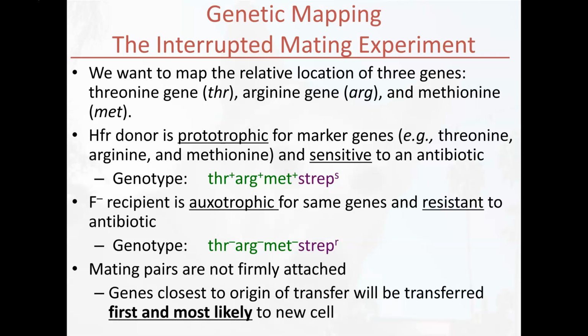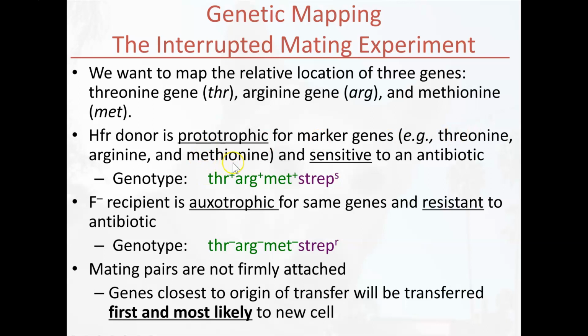We want to know the relative location of 3 different genes: the genes that can make the amino acid threonine, the genes that can make the amino acid arginine, and the genes that can make the amino acid methionine. We have 2 types of bacteria. We have our donor bacteria, our HFR donor, and we have our recipient bacteria, our F- bacteria. Now, our donor bacteria is going to be prototrophic. If you recall, prototrophic means it can make its own nutrients. In this case, it can make its own amino acids: threonine, arginine, and methionine.